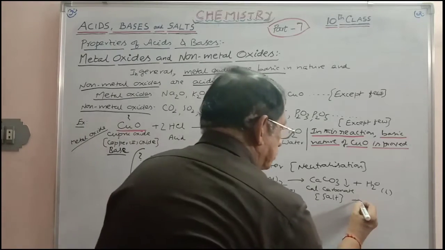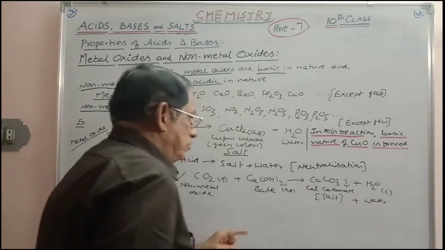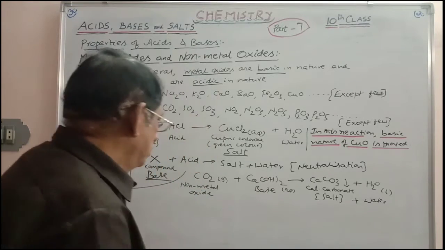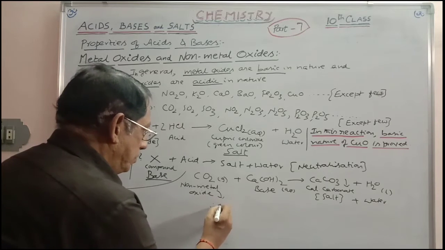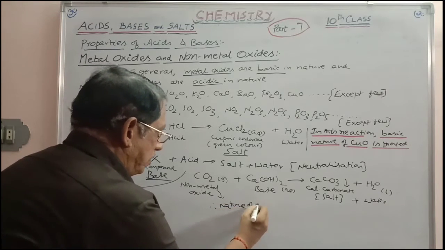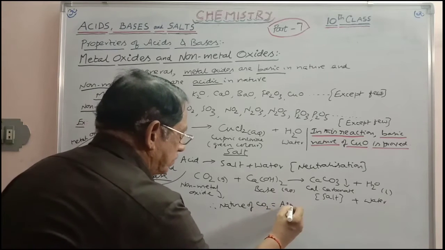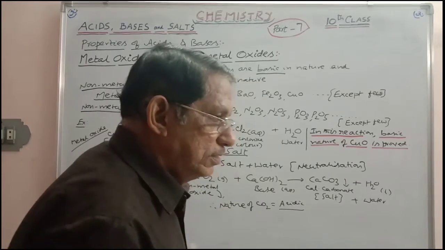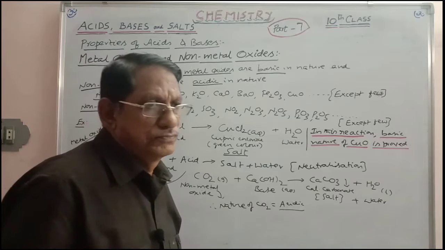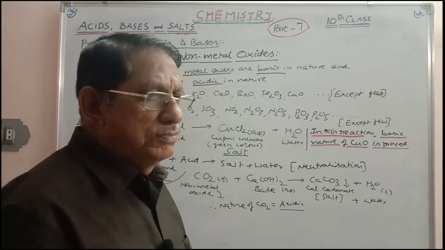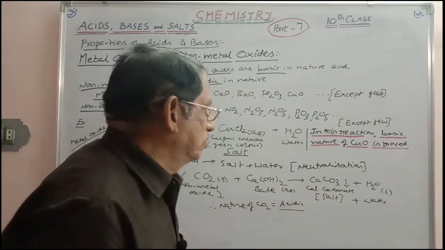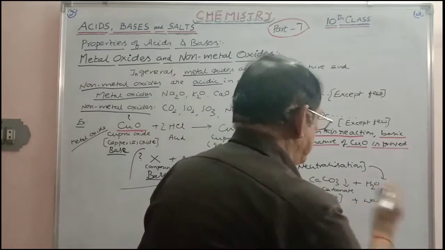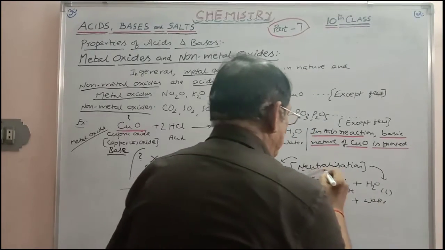So here what are you getting? Salt plus water. What is taken here? Base. So what is the nature of CO2 in this reaction? Therefore the nature of CO2 is acidic. The acidic behavior of this non-metal oxide is proved by virtue of this reaction. Any acidic oxide reacts with the base, giving you salt and water. So this is also an example for neutralization. Both are neutralizations.